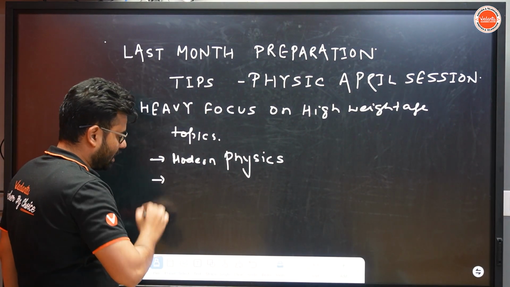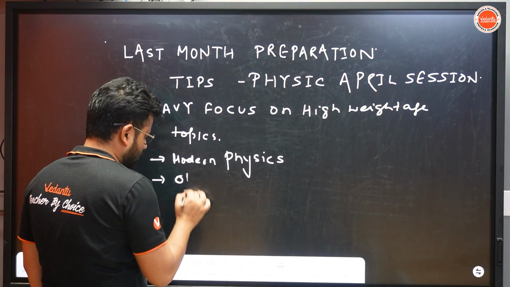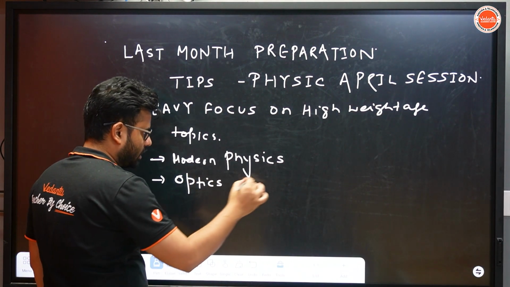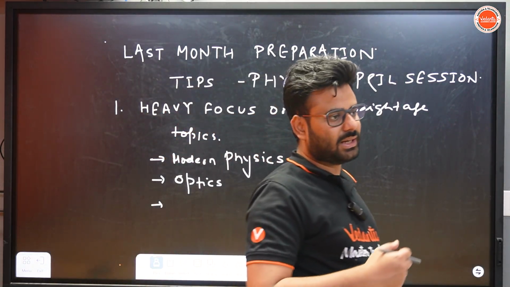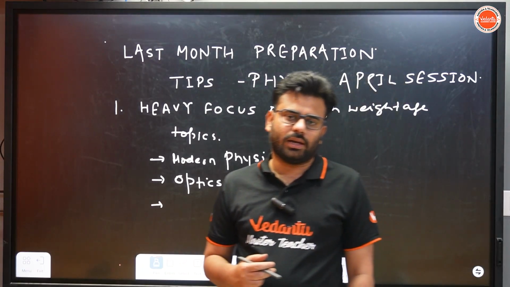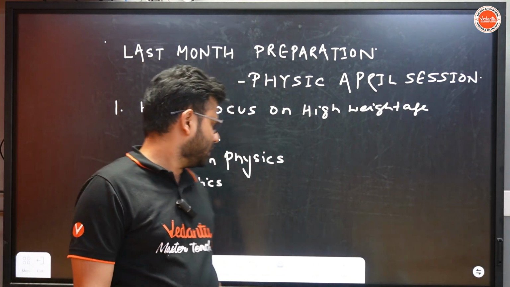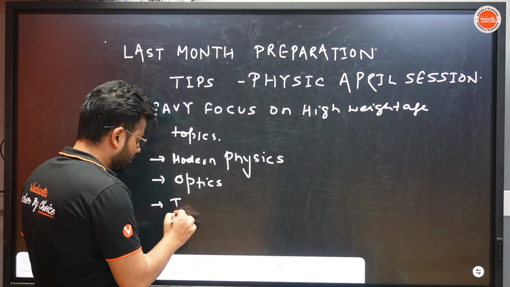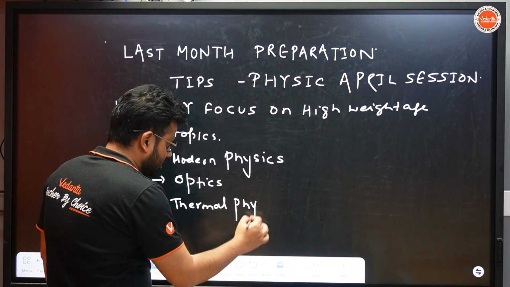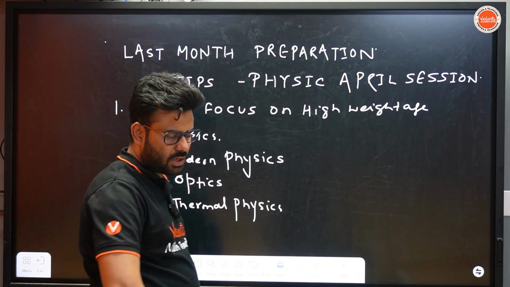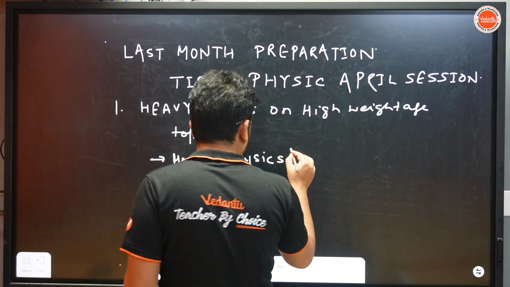The second chapter that we have to focus on for high weightage is optics. Modern physics we will focus on, and optics we will focus on more, because ray optics and wave optics, especially ray optics, is very, very important. One question is 100% expected from optics, ray and wave optics. Then we have thermodynamics as well as thermal physics, the whole of thermal physics. This thermal physics also requires less effort, and you can do things very easily.